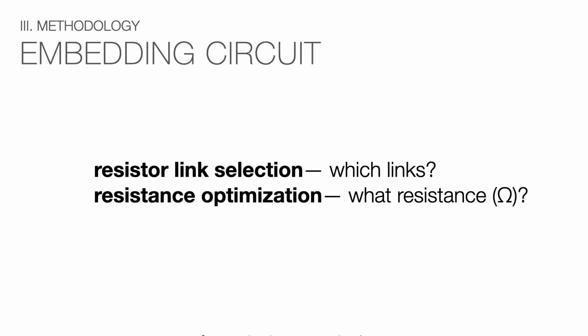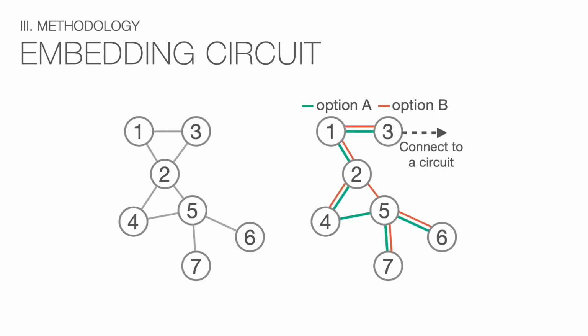The combination of these 2 factors influence the RC delay phenomena. But figuring out these 2 parameters manually is too troublesome. There can be several ways to embed a circuit within a network. Here is another example of a network with 7 nodes, but you can see that there's already 2 options of how to embed a circuit.